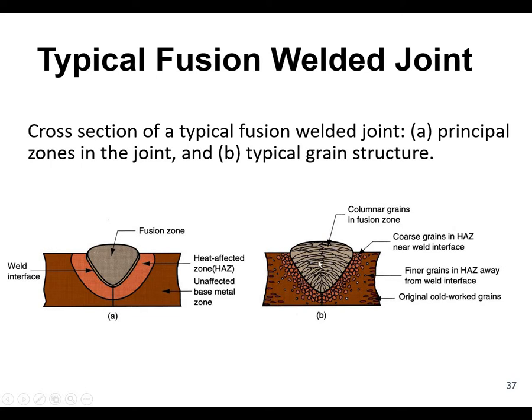Over here you can see a columnar grain structure, but in the heat affected zone you can see a coarse grain structure, okay, and here you can see a fine grain structure where the heat affected zone is not there. So you can see the metallurgical shape of the welding process.